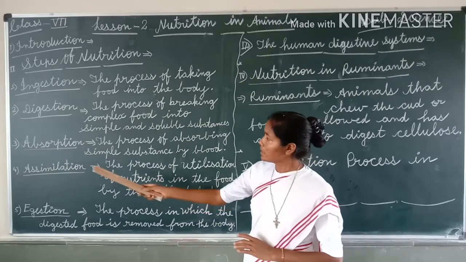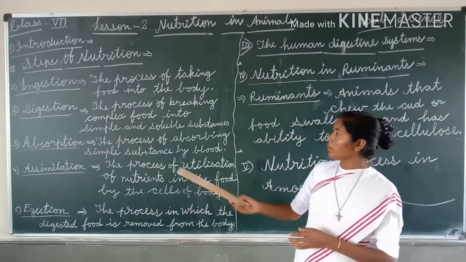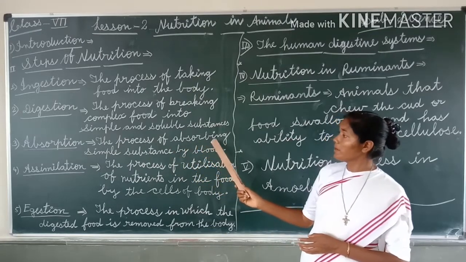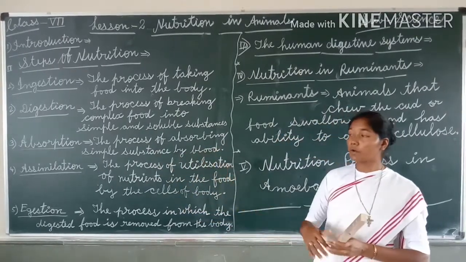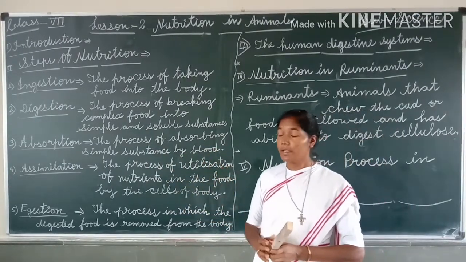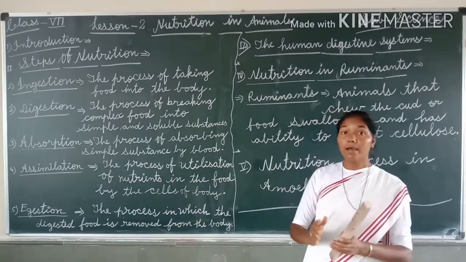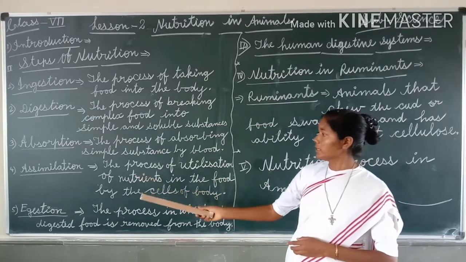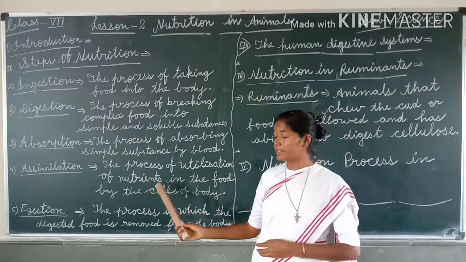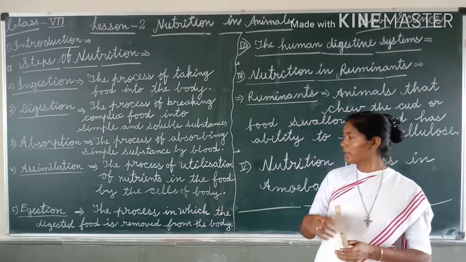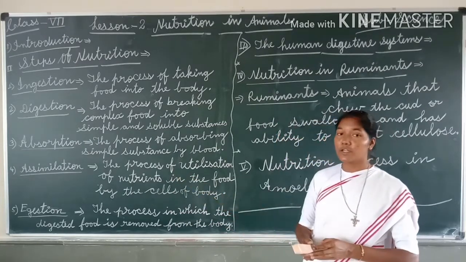Next one is absorption, means avshoshan. The process of absorbing simple substance by blood, that is called absorption. Fourth one is assimilation, means milana. What is assimilation? The process of utilization of nutrients in the food by the cells of body. They are called assimilation. Okay?